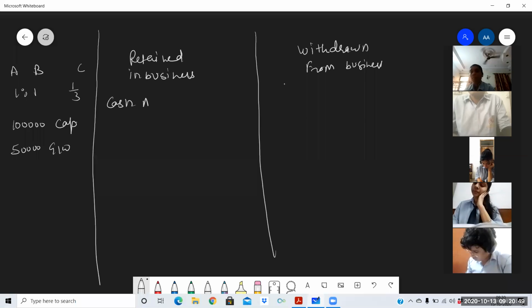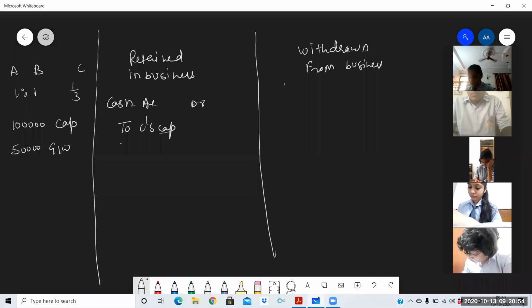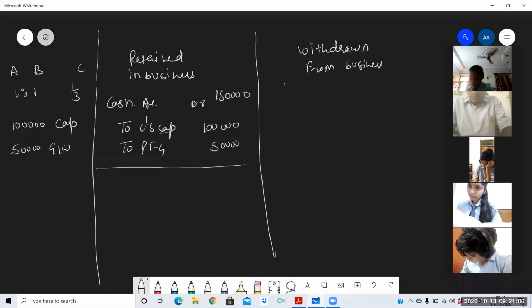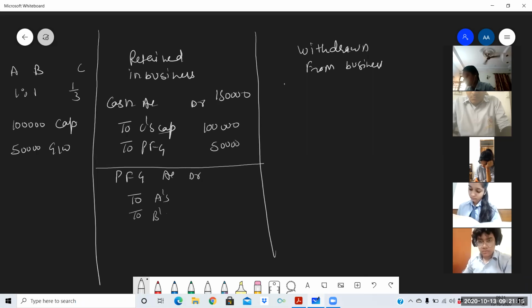Cash account debit to C's capital, to PFG. Cash is 1,50,000, capital is 1 lakh and PFG is 50,000. Clear? Second, PFG is for the sacrificing partners. So PFG account debit to A's capital, to B's capital, 50,000, and their old ratio is equal, so equally they need to distribute the goodwill, 50,000.